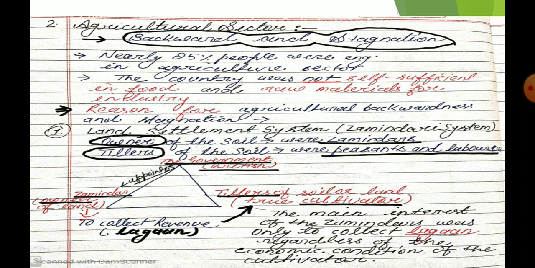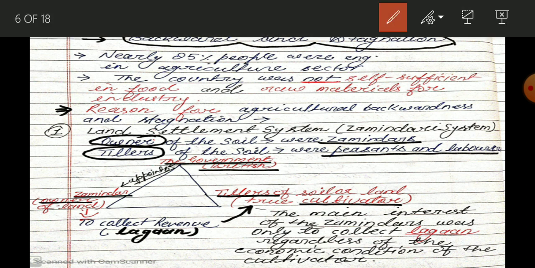Agriculture sector was backward and stagnated at the time of British rule. Okay, why am I saying this? Because 85% of people were engaged in the agriculture sector. Nearly 85% of people were engaged in agriculture.